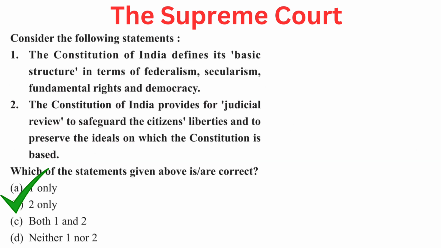Your question is consider the following statements. 1. The Constitution of India defines its basic structure in terms of federalism, secularism, fundamental rights, and democracy. 2. The Constitution of India provides for judicial review to safeguard the citizens' liberties and to preserve the ideals on which the Constitution is based. Which of the following statements given above is or are correct? Your options are A. 1 only, B. 2 only, C. Both 1 and 2, or D. Neither 1 nor 2. Right answer is B. 2 only. The Constitution of India provides for judicial review to safeguard the citizens' liberties and to preserve the ideals on which the Constitution is based.